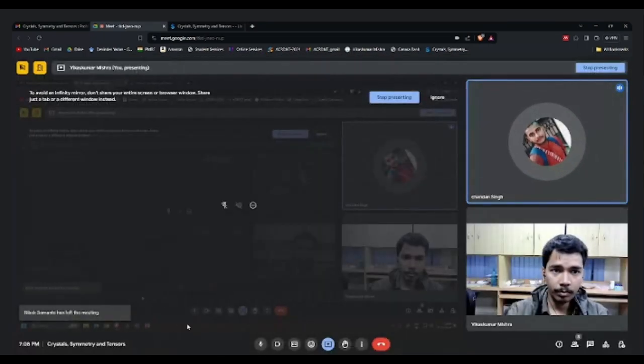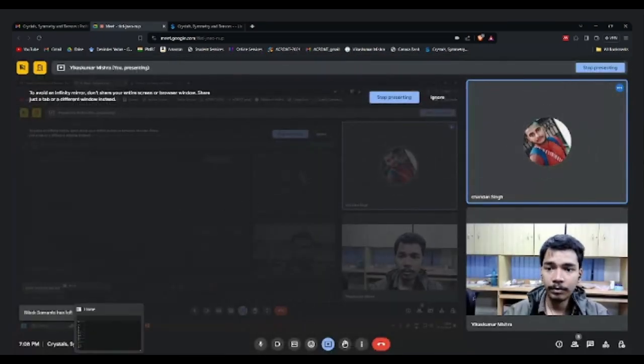So nearby all the points, we have to join them and draw a perpendicular bisector. Yeah, we have to just join them and do it to the nearby points.